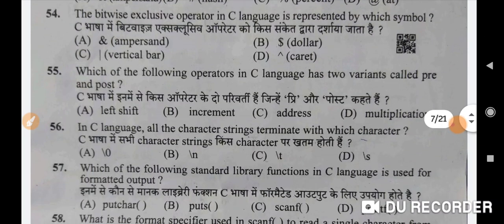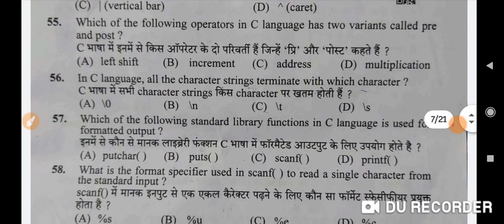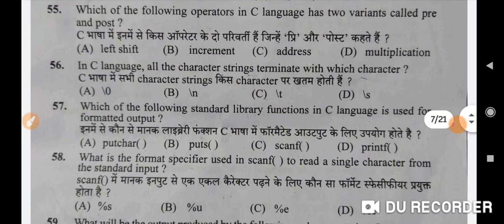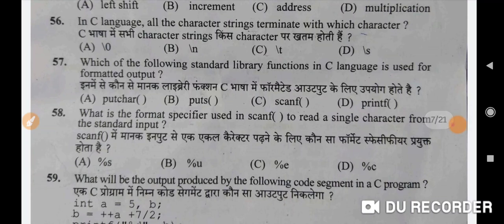The bitwise exclusive operator in C language is represented by which symbol? Correct option is D, caret. Which of the following operators in C language has two variants called pre and post? Correct option is B, increment. In C language all the character strings terminate with which character? Correct option is A, 0.